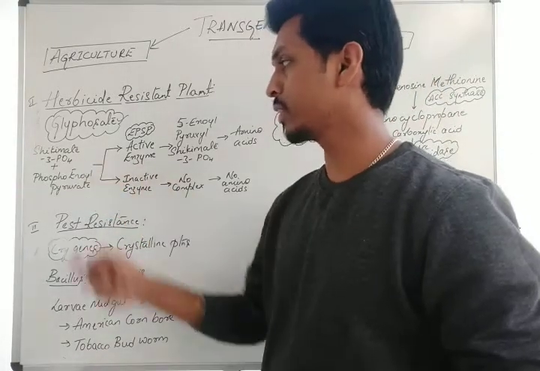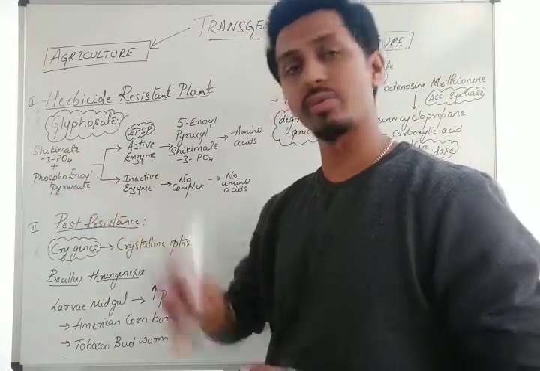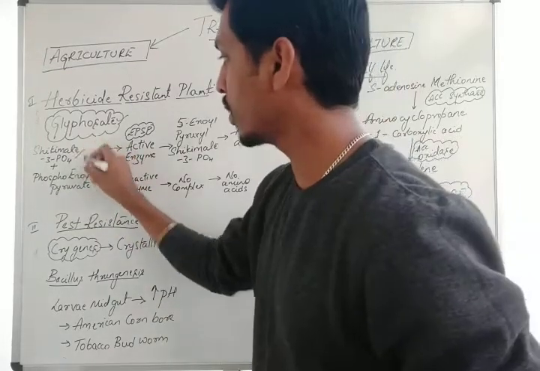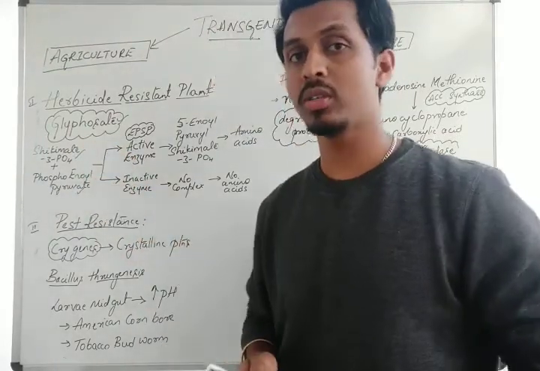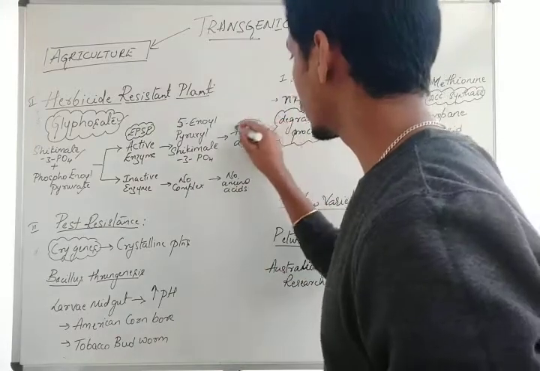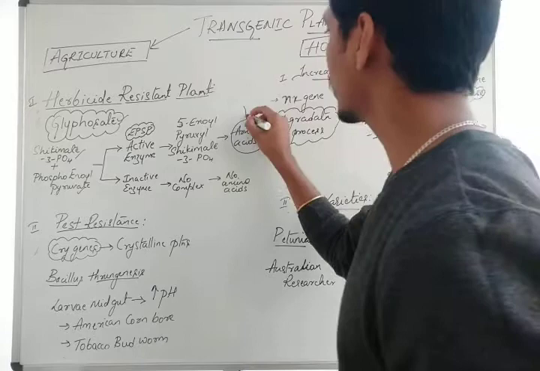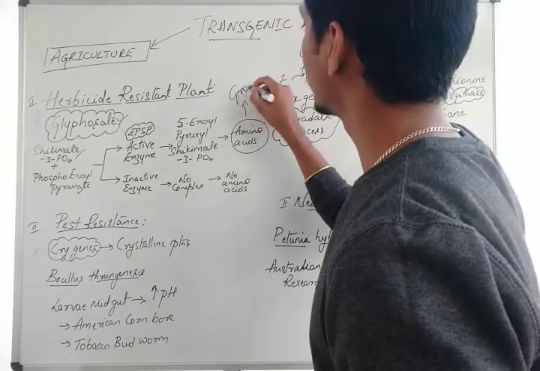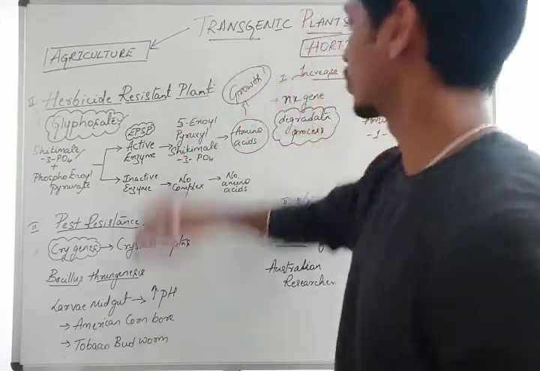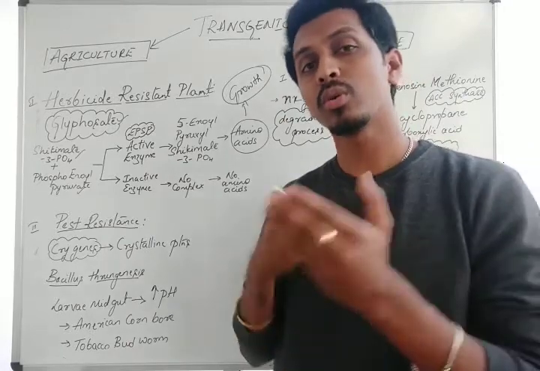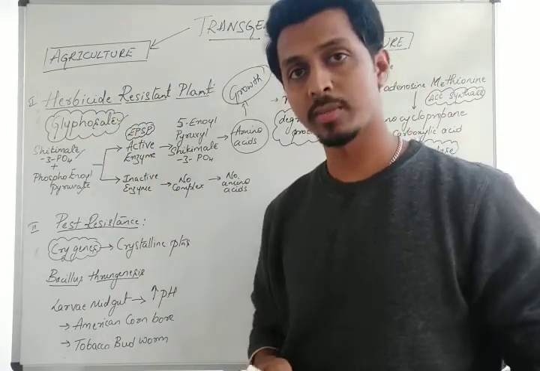Shikimate 3-phosphate along with phosphoenol pyruvate: these are compound 1 and compound 2, used to produce amino acids. Now what is the role of amino acids in plant growth? And what is the role of glyphosate?